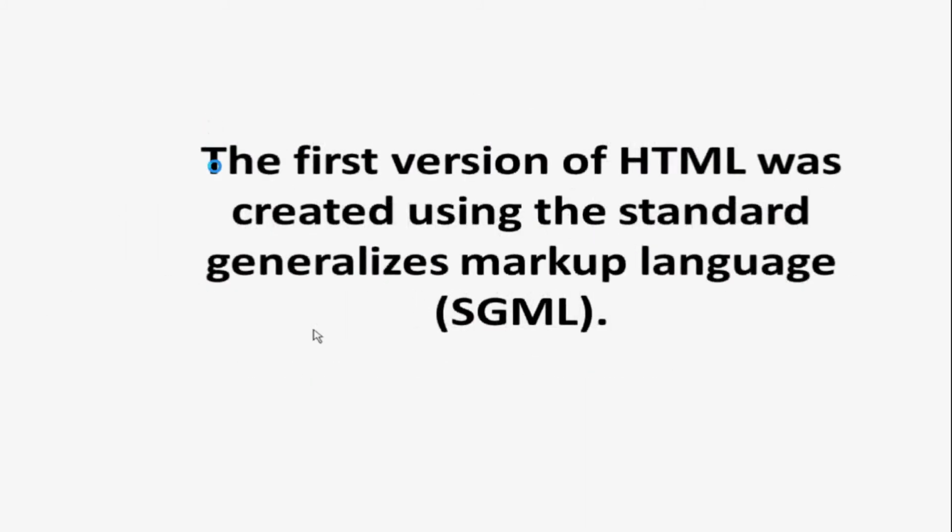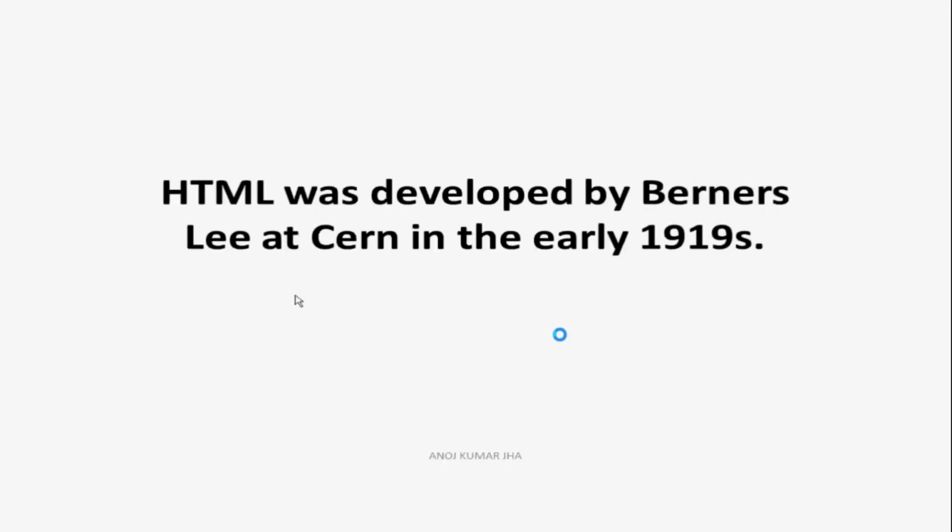The first version of HTML was created using the Standard Generalized Markup Language. HTML was developed by Berners-Lee at CERN in the early 1990s.